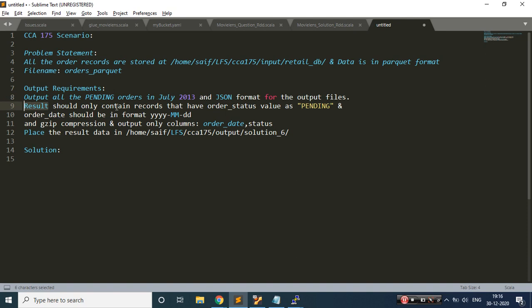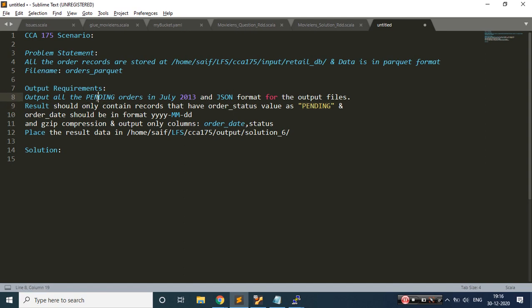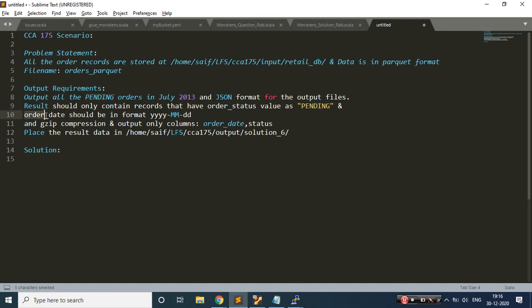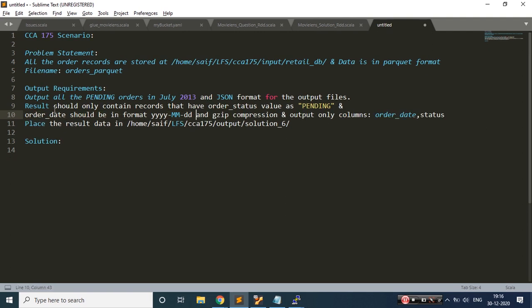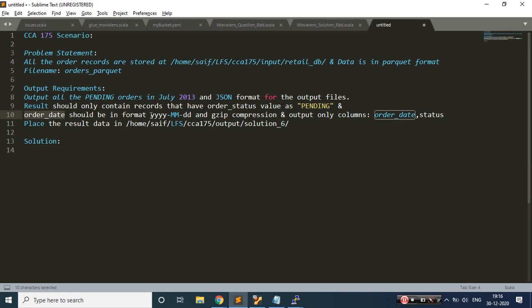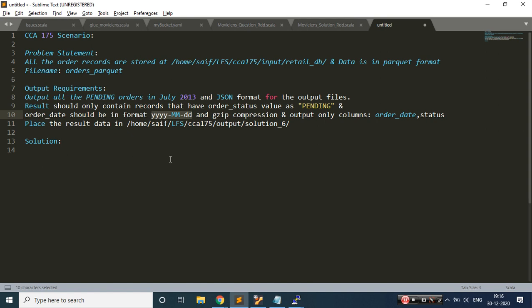Results should only contain records that have order status value as pending. We identified that. And the order date should be in a format. There is one more instruction: the order date should be in this format, yyyy-MM-dd. So for the pending orders we need to write, we need to format this order date. And we need to see only the data for a year, that is the 2013 year, and from that I need to see only July data.